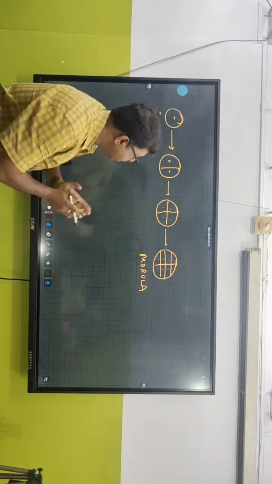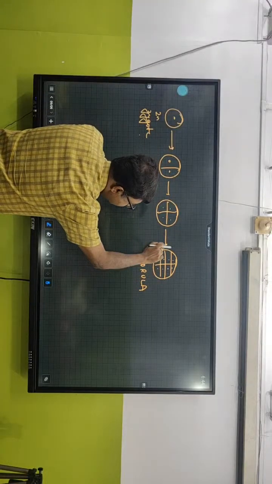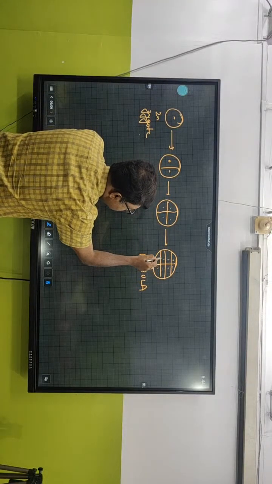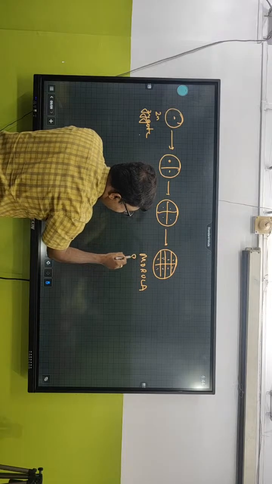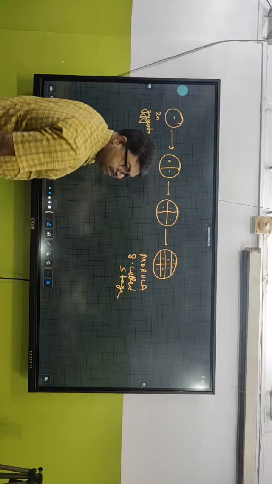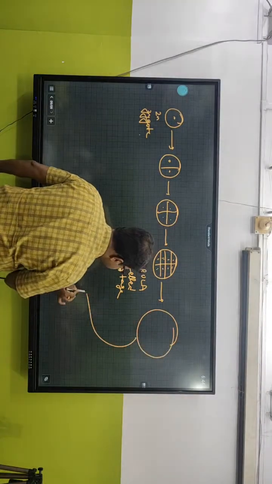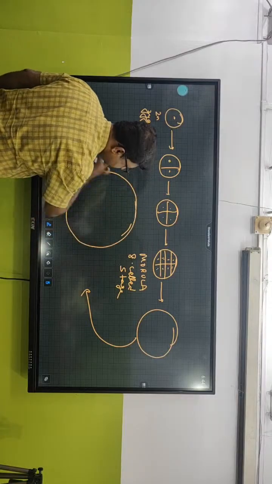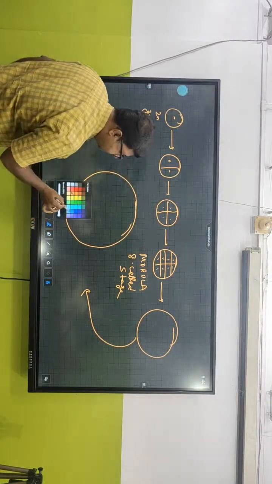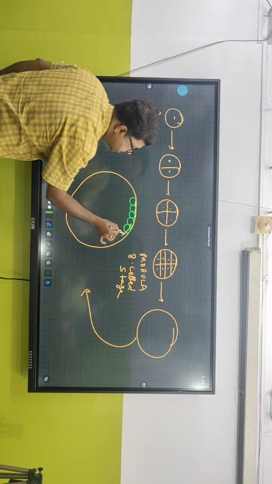That means the cell size of the zygote and the cell size of the morula are the same. These are small cells which have been formed. And this is the 8 cell stage morula. And from morula, it becomes a 16 cell stage. And from the 16 cell stage, it becomes this structure, which we call a blastula, and it's a 32 cell stage.